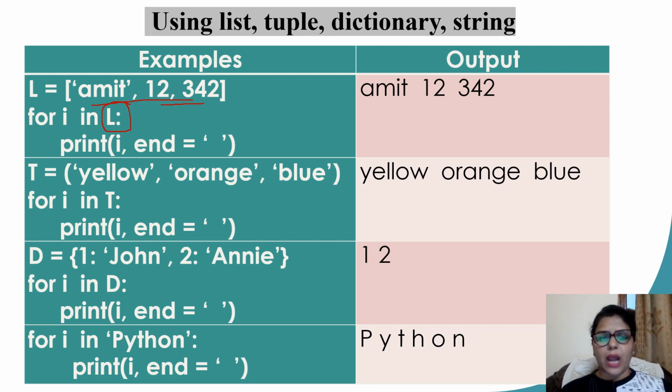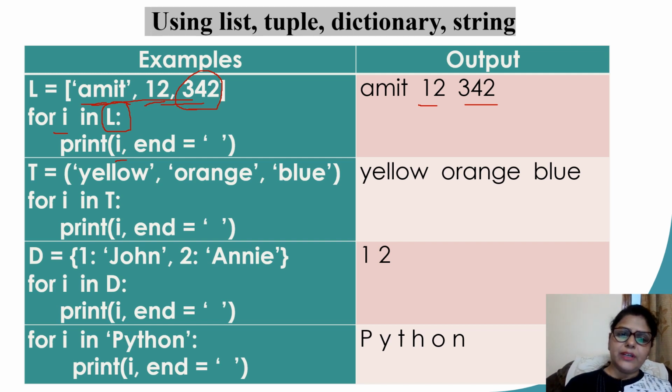So when I say for i in L, variable i is going to take the first value from my list. It will print the value. After that, in the next iteration, in the second repetition of the loop, it is going to take the second value from the list. It will be 12. Printing the value of i will get me 12 over here. The third time it goes into the loop, variable i will be taking the value 342. And that is how my next value 342 is printed.